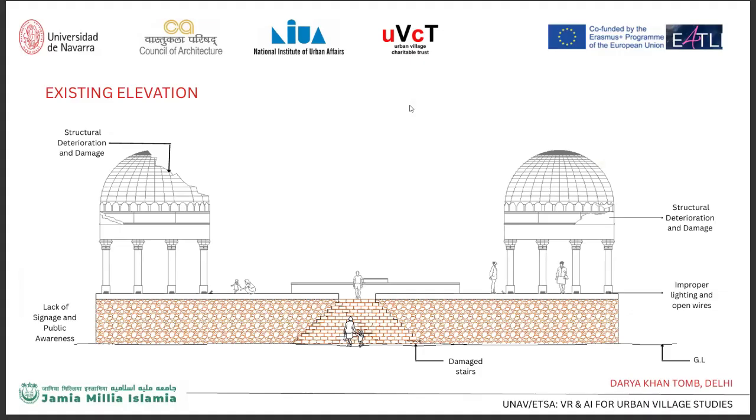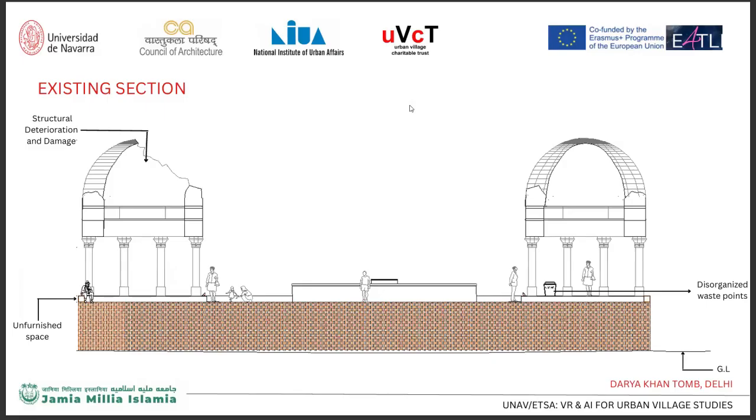So this is the existing elevation, which is showing some of the issues that we have identified on the site, like improper lighting and open wires, structural deterioration and damage, lack of signages and public awareness. This is the existing section, which again is showing issues like unfurnished spaces and disorganized waste points.